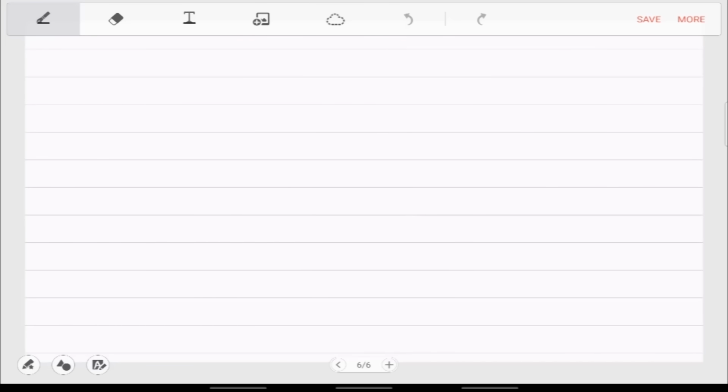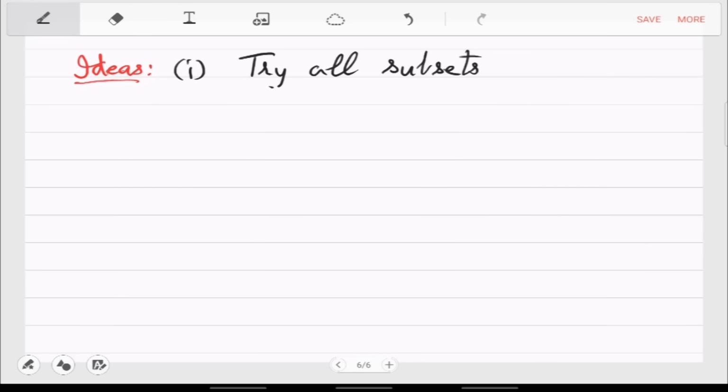Yes, so the ideas, there is a real dearth of ideas in this problem. So first is, of course, try all subsets B of A and check.